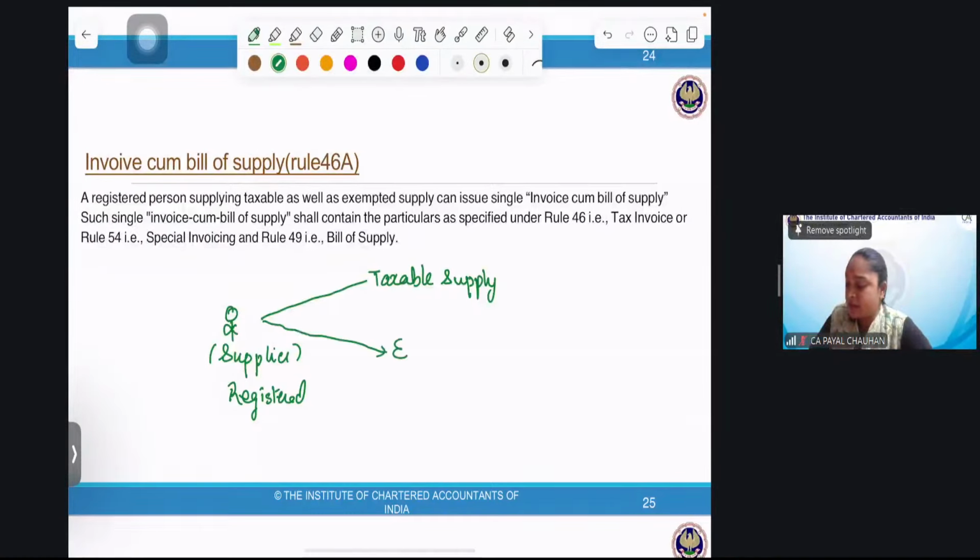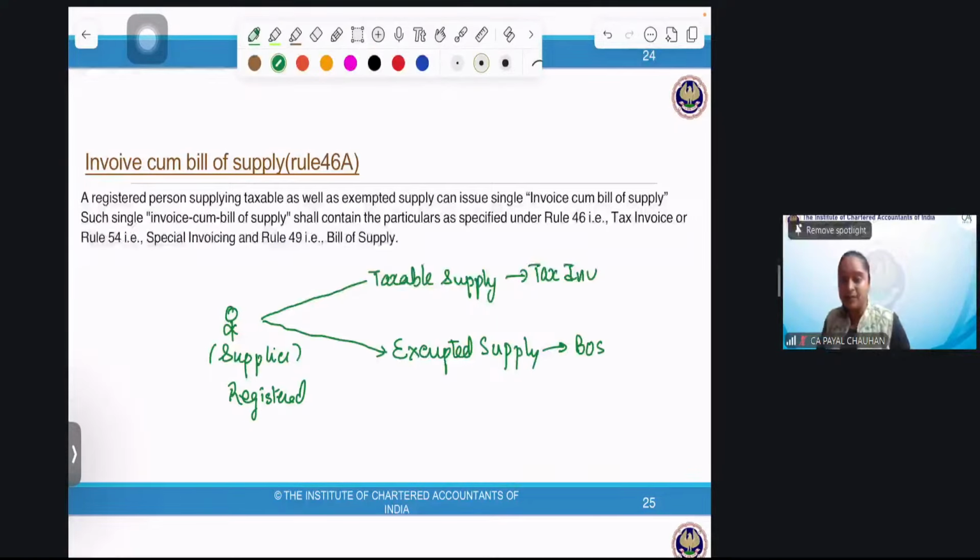And sometimes I make exempted supply. Tell me, it becomes so cumbersome now. I need to issue a tax invoice in this case, and I need to issue a BOS, bill of supply. In that case, now tell me, I need to have two bill books. Sometimes I may have to take a note: what am I issuing? A taxable supply or an exempted supply? Tell me, it is a bit cumbersome now.